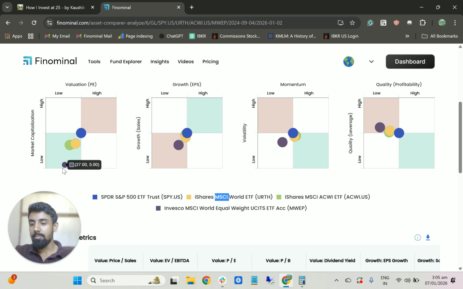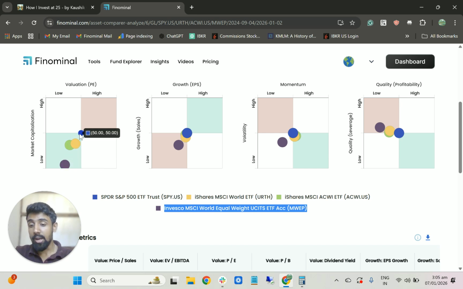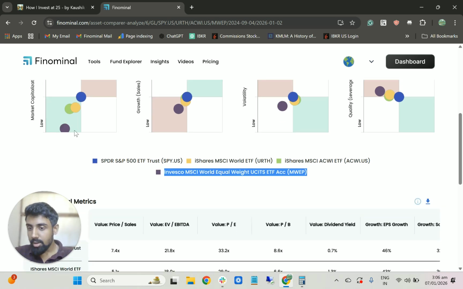So as you can see here, compared to the S&P 500, the purple color is superbly lower. Even the World ETF and MSCI World are lower, though not as low as the equal weighted. These two are lower compared to the S&P 500 because you're diversifying across different markets. Automatically it comes down as well because it's going to buy companies from different markets, which have a lower valuation.